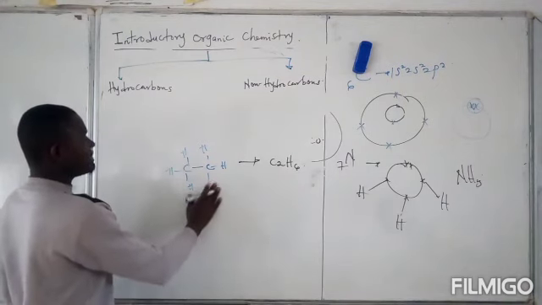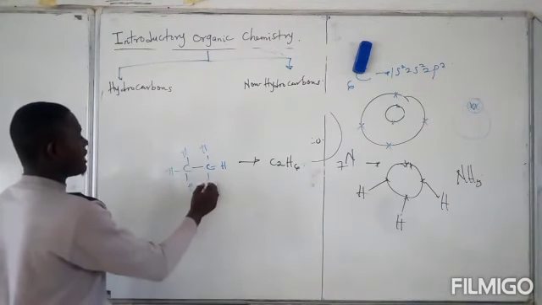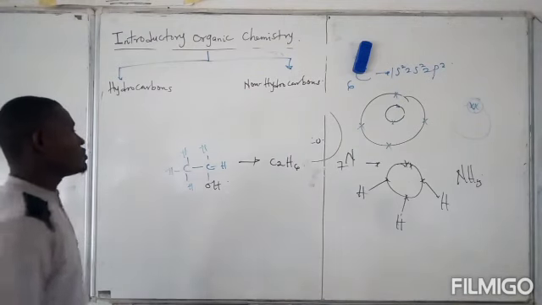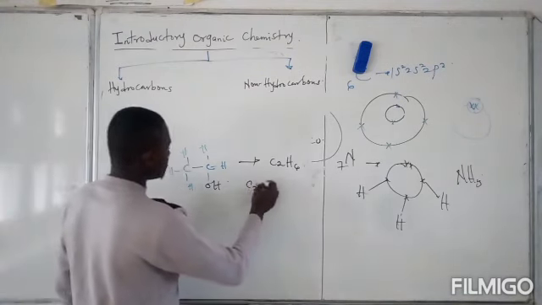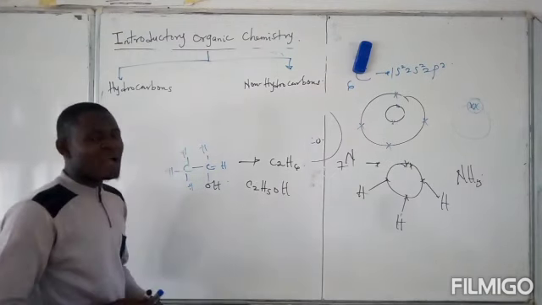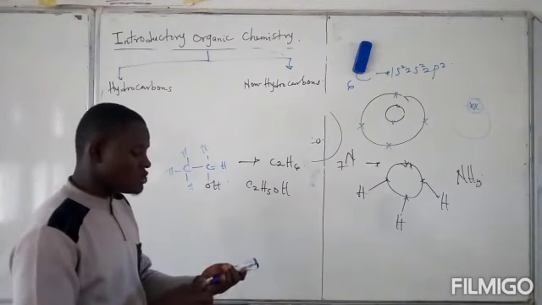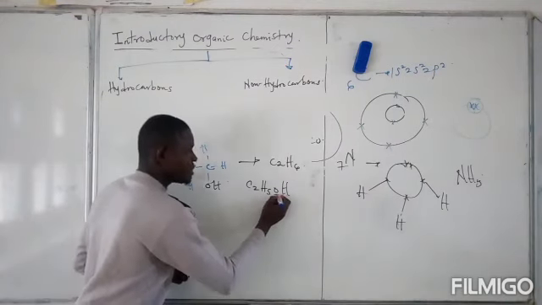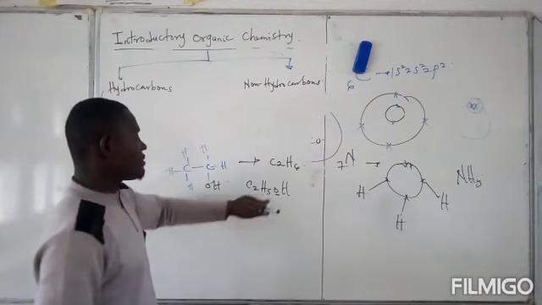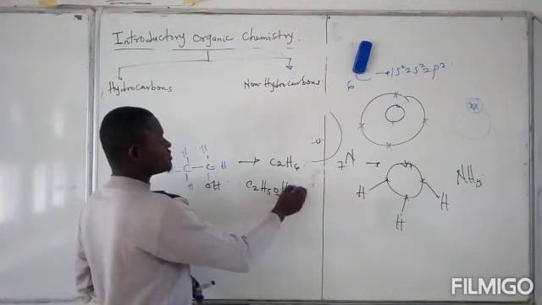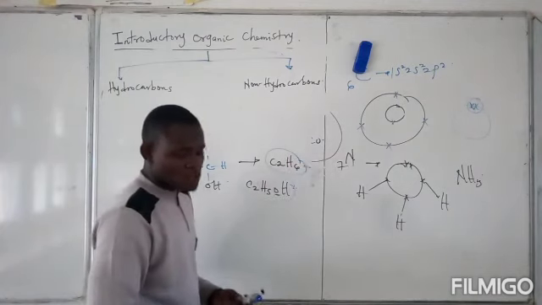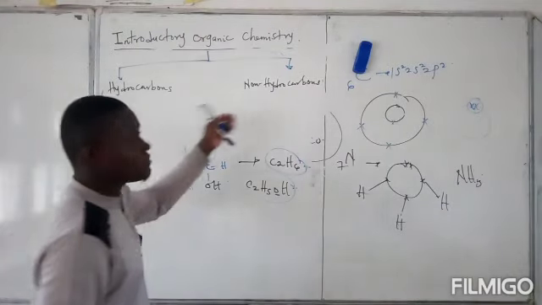However, if I just clean this hydrogen here and I add OH there, this is an entirely new compound, and this is ethanol. If you want to write this, it is C2H5OH. Now because of the presence of another element that is different from carbon and hydrogen, which is oxygen, this is an alcohol. So because of the presence of oxygen here, this is a non-hydrocarbon. However, this contains only carbon and hydrogen, therefore it is a hydrocarbon. So I do hope you get the clear difference between hydrocarbons and non-hydrocarbons.